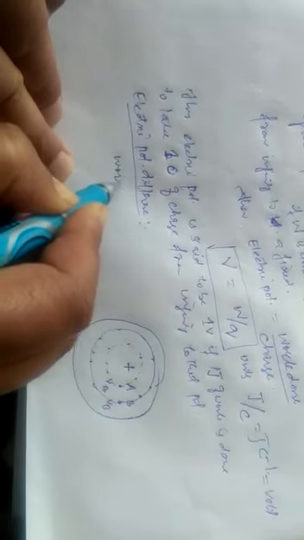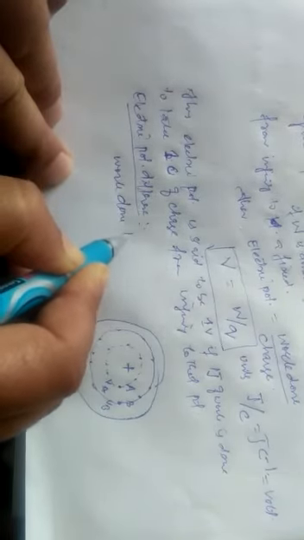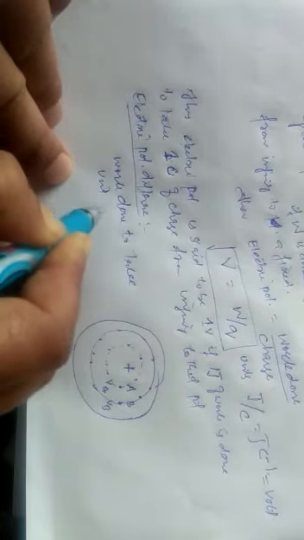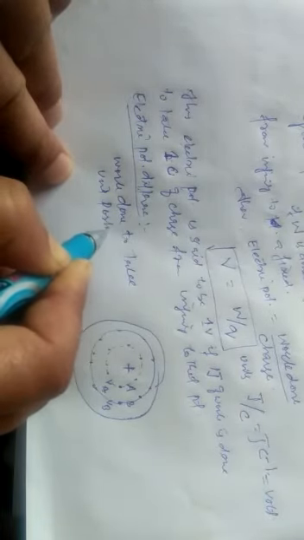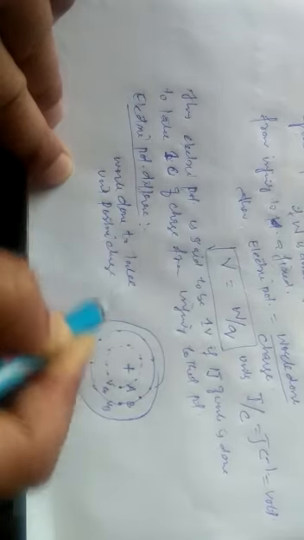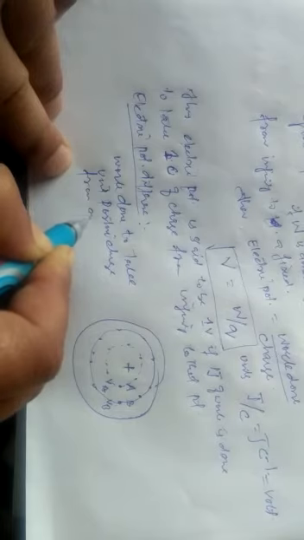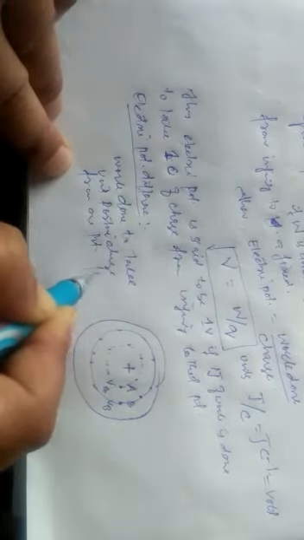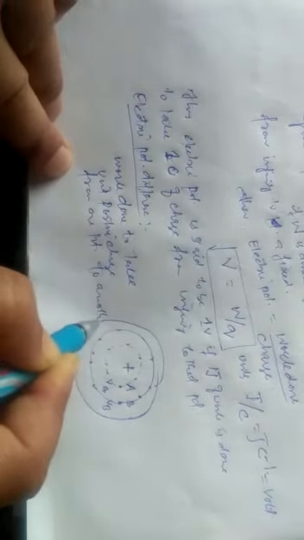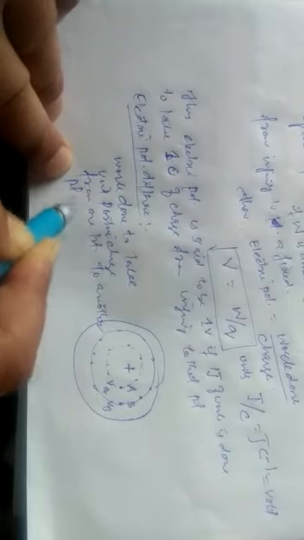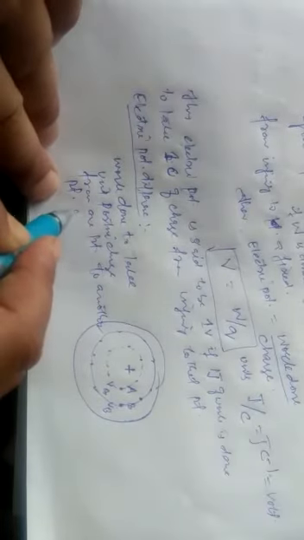How much work is done to take a unit positive charge from one point to another point within the electric field?